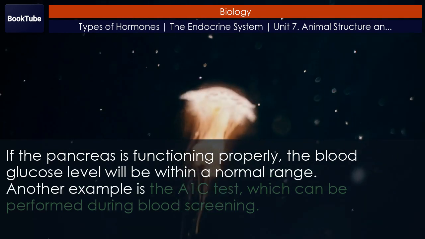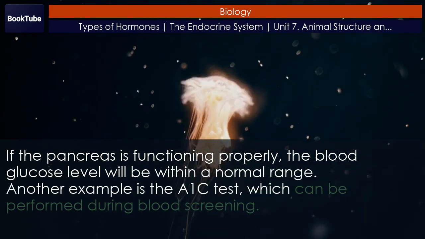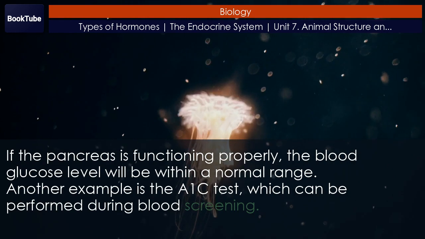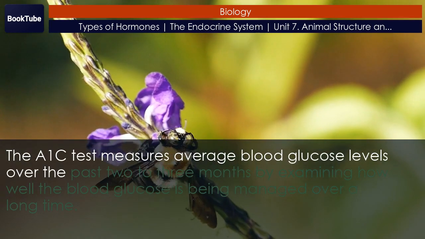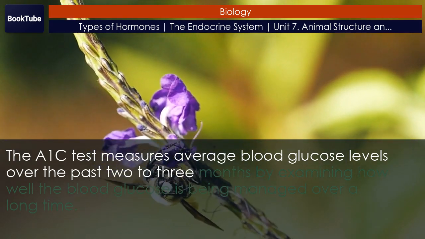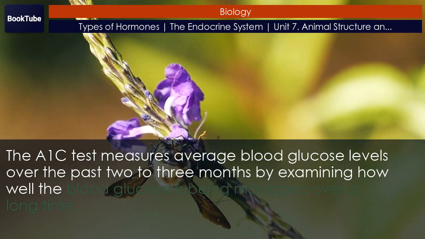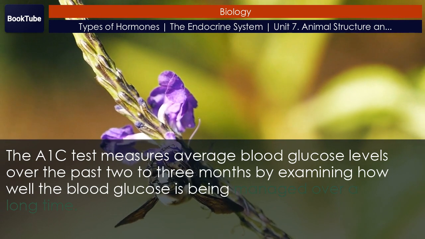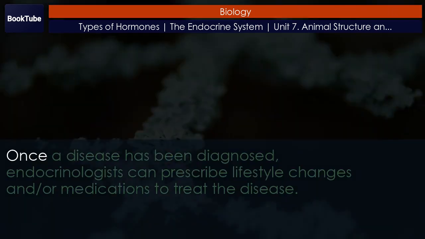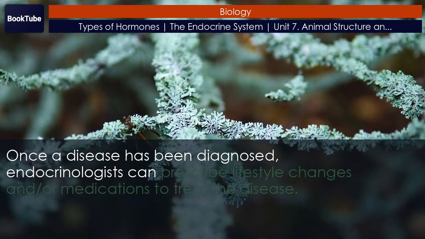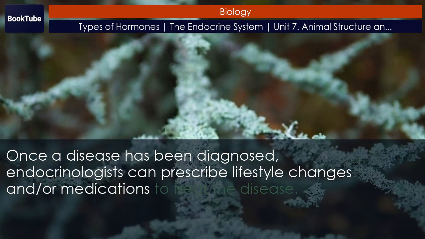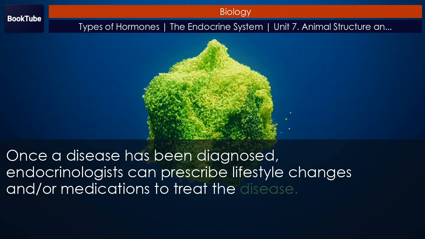Another example is the A1C test, which can be performed during blood screening. The A1C test measures average blood glucose levels over the past 2 to 3 months by examining how well the blood glucose is being managed over a long time. Once a disease has been diagnosed, endocrinologists can prescribe lifestyle changes and/or medications to treat the disease.